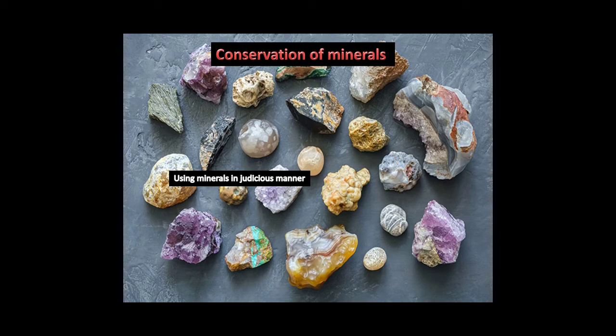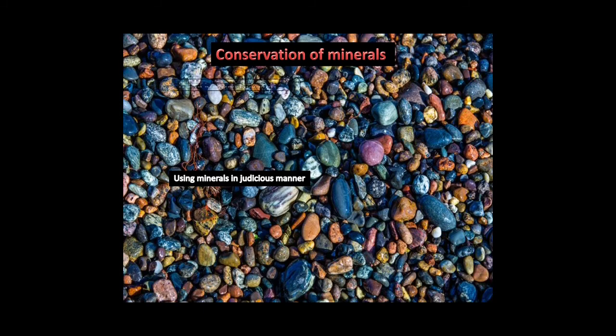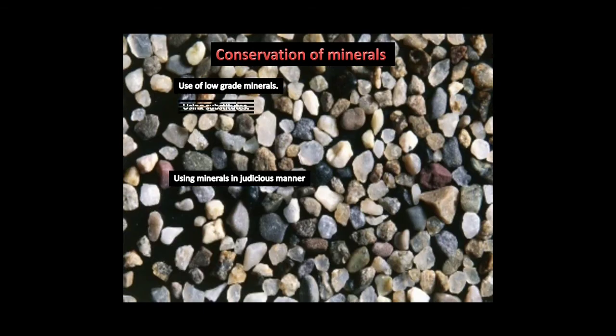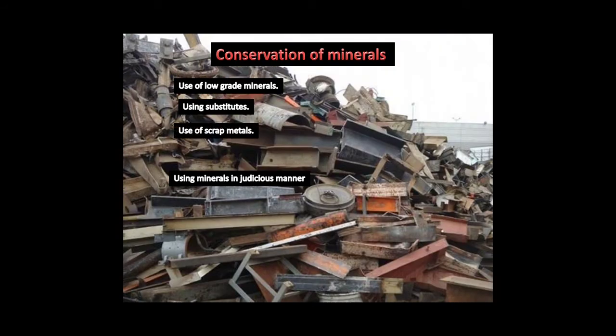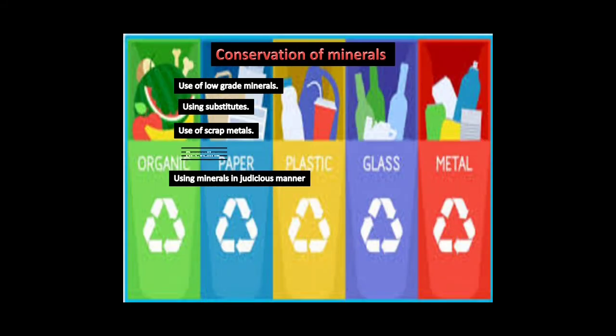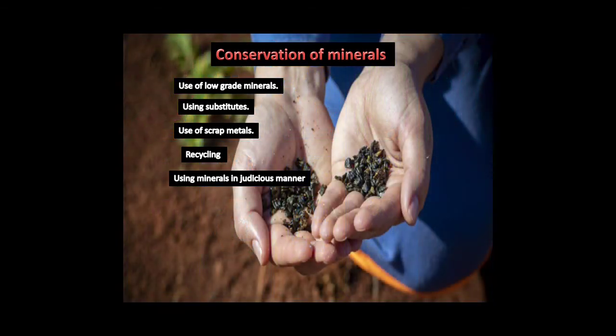Minerals can be conserved by the following measures. First, use of low-grade minerals. Second, use of substitutes. Third, use of scrap metal or discarded pieces of metal. Fourth, recycling to save energy, money, material, and natural resources. Example, recycling of used automobiles. And fifth, using minerals in a judicious manner. So these are some of the ways of conservation of minerals.